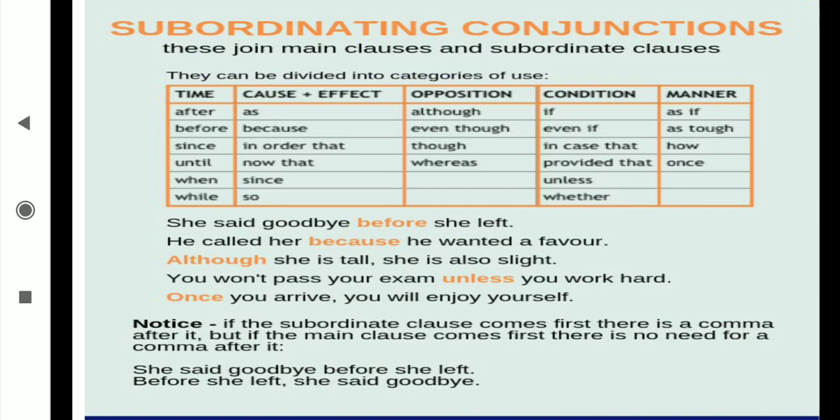He called her because he wanted a favor. Why did he call her? Where are we getting the answer? In the remaining sentence. Means one sentence depends on the second sentence. He called her. Why? Because he wanted a favor. Although she is tall, she is also slight. She is tall as well as thin. Both answers we are getting. Means one sentence depends on the second sentence.